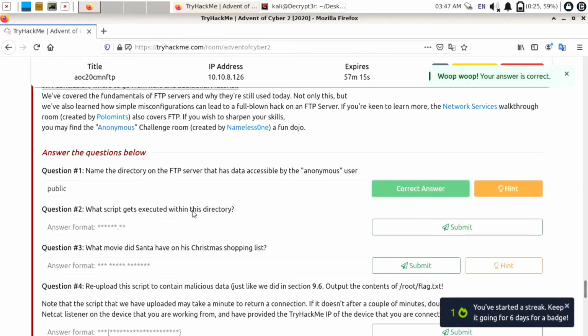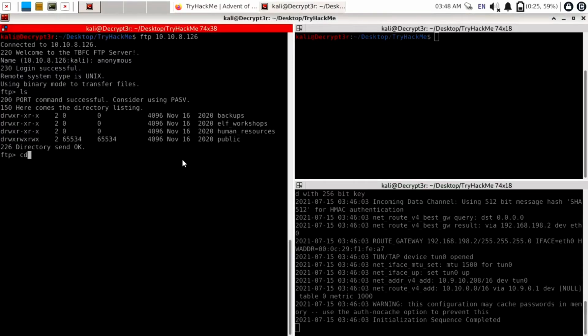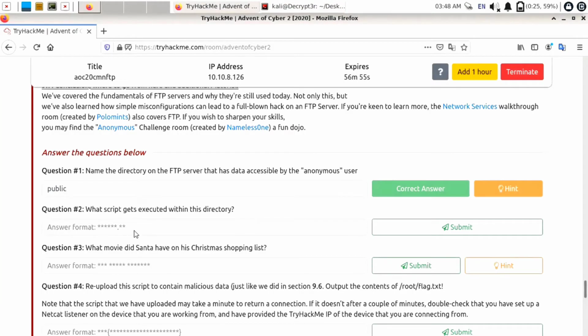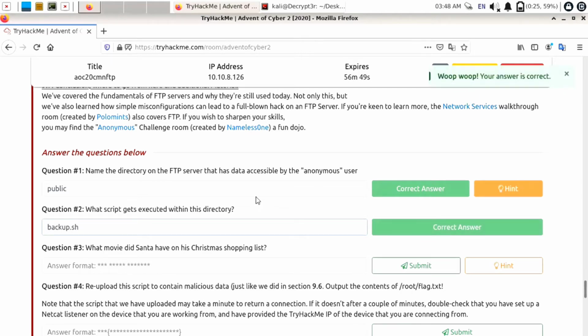Now second question is, what script gets executed within this directory? Okay, we need to get into this directory. So I will use command cd and directory name is public and hit the enter button. Use ls to display all contents. You can see there is one script, backup.sh. So it is a shell script which is getting executed. So I will just enter its name, backup.sh. Click on submit and our answer is correct.